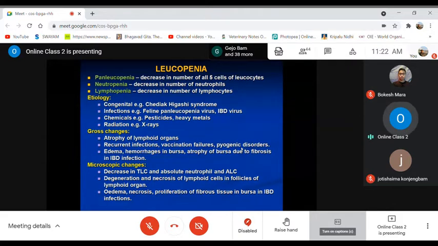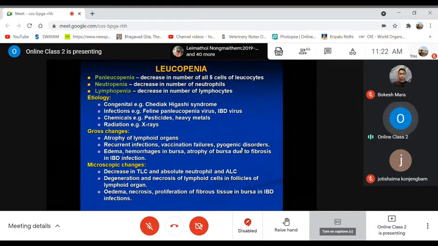Then microscopically, if you make sections and see them under the microscope after staining, you'll find a decrease in the total leukocyte count, as well as the absolute neutrophil and absolute lymphocyte counts. And there are degenerative and necrotic changes of the lymphoid cells in many of the follicles of the lymphoid organs, mostly those like spleen, thymus, as well as the bursa.